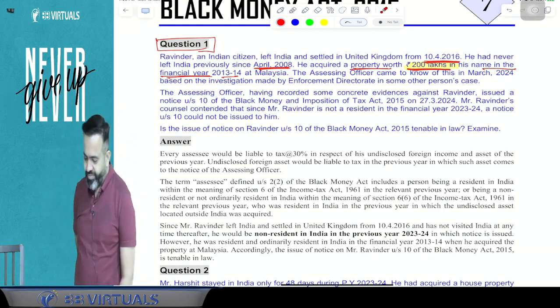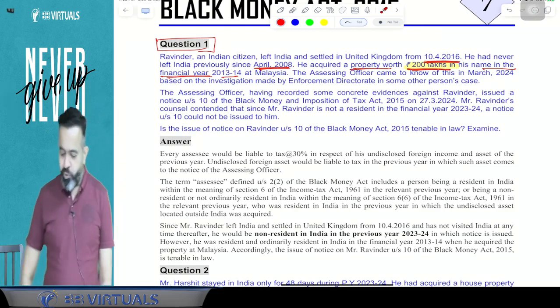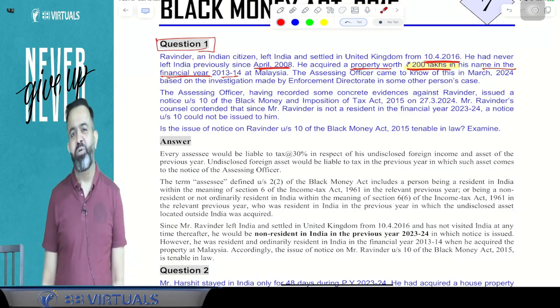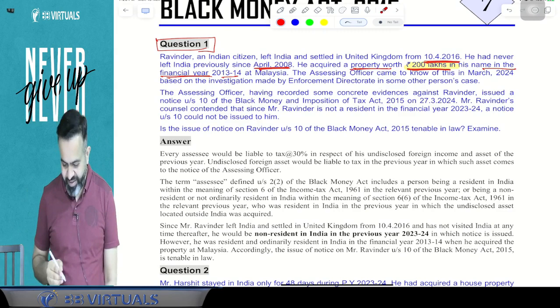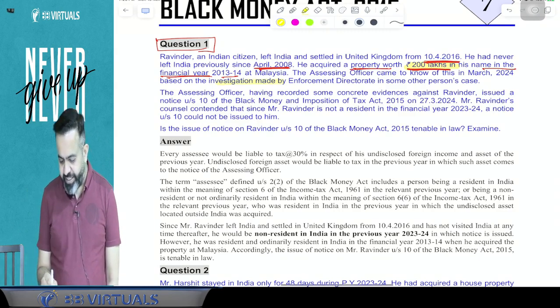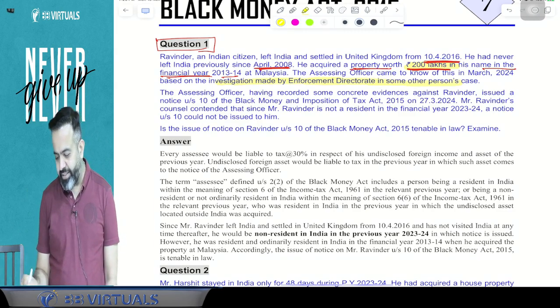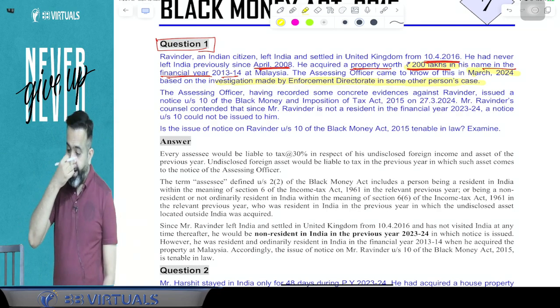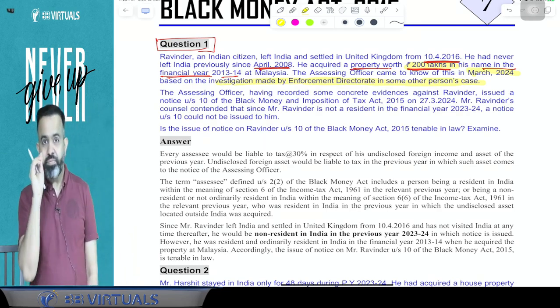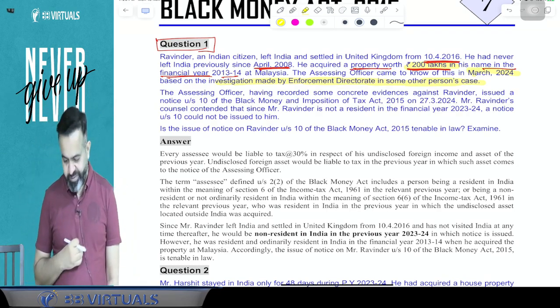Now what happened? The assessing officer came to know about this in March 2024. So in the current year, the AO came to know about that property, based on the investigation made by the Enforcement Directorate in some other person's case. So when ED was doing some research in relation to some other assessee, they came to know that Ravindra is having the asset.